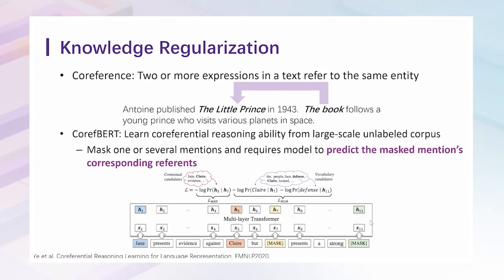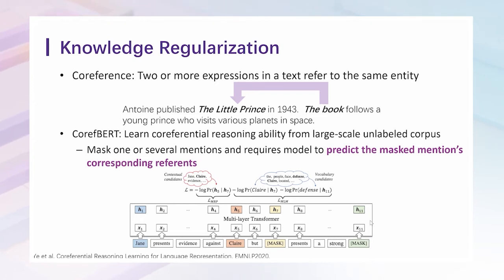Another example of knowledge regularization is CorefBERT. This work explores knowledge regularization provided by co-reference in discourse. Co-reference is a phenomenon where two or more expressions in a text refer to the same entity. For example, in the sentence, the book refers to the Little Prince.